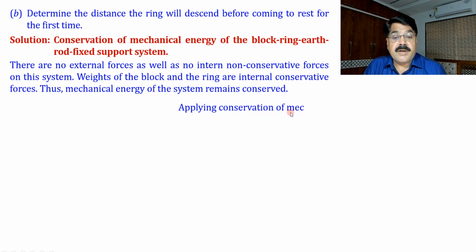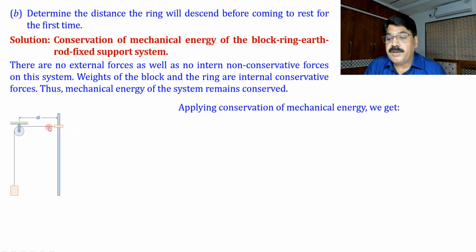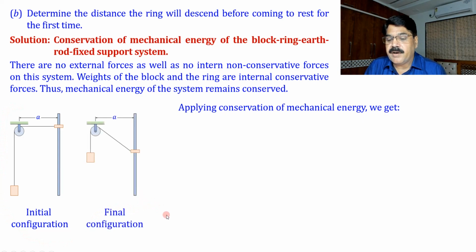And now use that idea, conservation of mechanical energy. Applying conservation of mechanical energy, we again draw the situation. This is the initial configuration and now the final configuration. And we show the displacement. This is delta YR, how much the ring has descended, and this is delta YB, how much the block has moved, and the relation between these two we know.